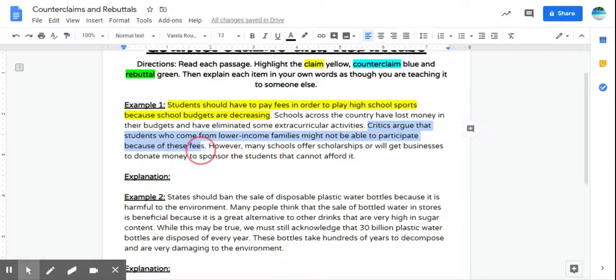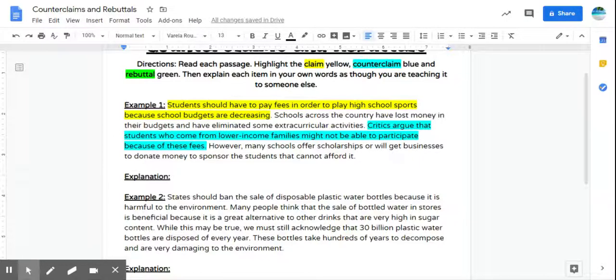This is the counterclaim. This is the other side. This is what someone might say in response to this, right? So if our author is saying that, yeah, kids should have to pay, the other side of this is people saying, well, what about kids who can't afford to pay? And then they can't play sports at all.